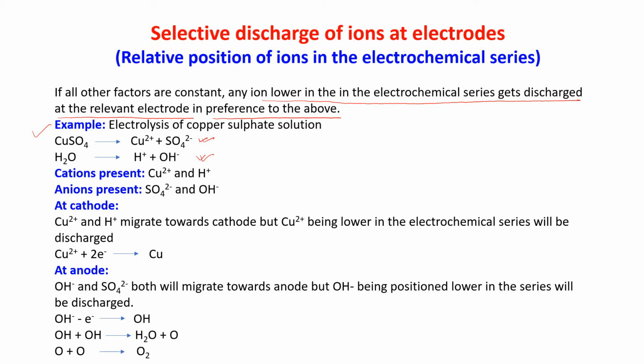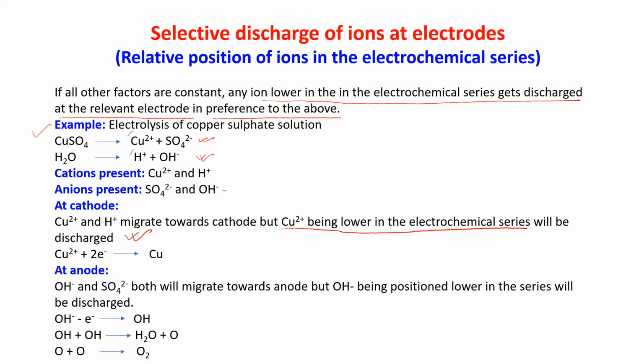So what are the cations present in that solution? That is Cu2 plus and H plus. These two are the cations present, and the anions present are SO4 2 minus and OH minus. Now at the cathode, both Cu2 plus and H plus will migrate towards the cathode, but Cu2 plus, being lower in the electrochemical series, will discharge.